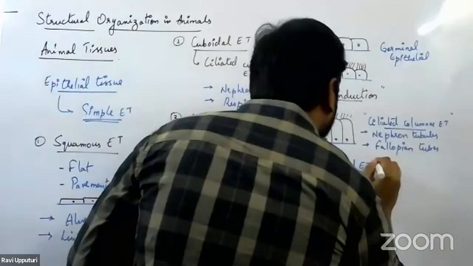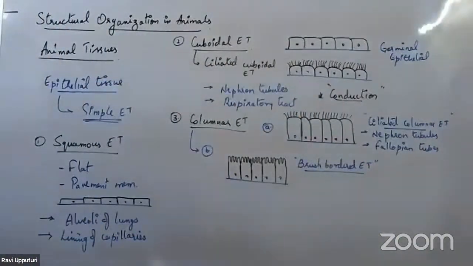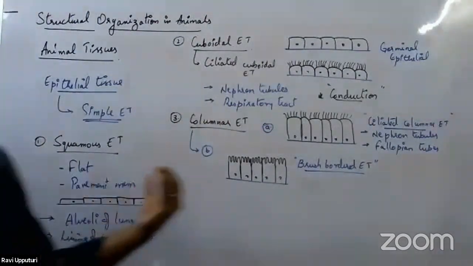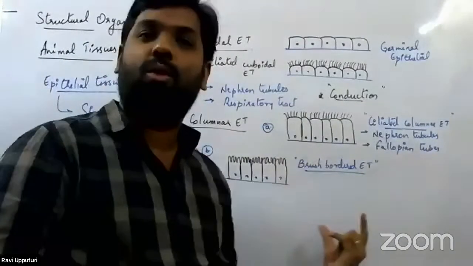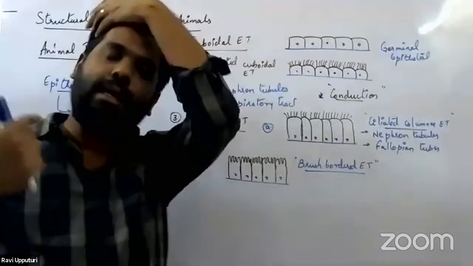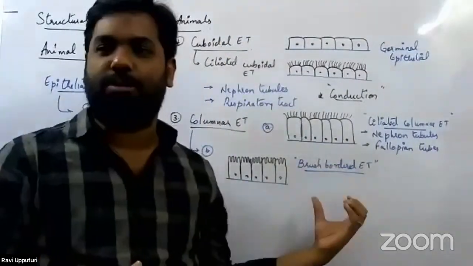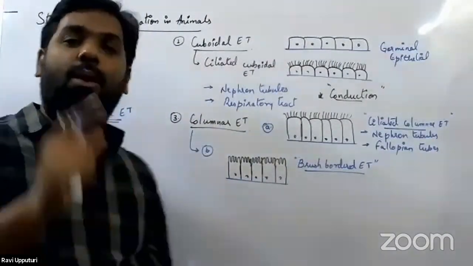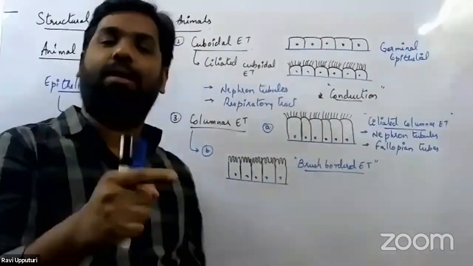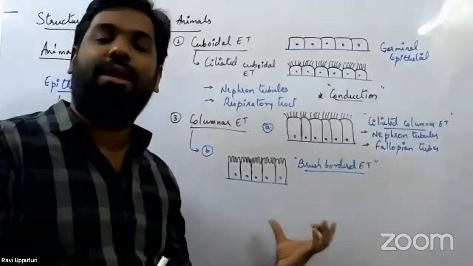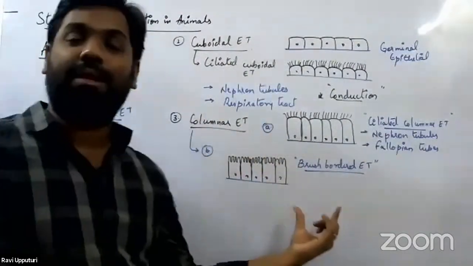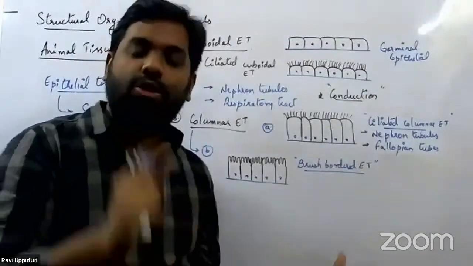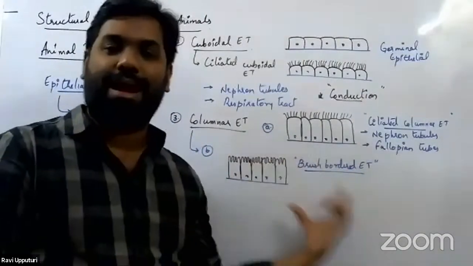So this is the brush border epithelial tissue. The second modification of the columnar epithelial tissue would be the brush border epithelial tissue, where there is presence of villi as well as microvilli. Now we know what is the role of villi and microvilli, right? It would increase the surface area for absorption. Now what would be the function of this? The function of this villi or microvilli or brush bordered epithelium would be basically absorption. So wherever absorption happens in our body, we would have this particular thing.